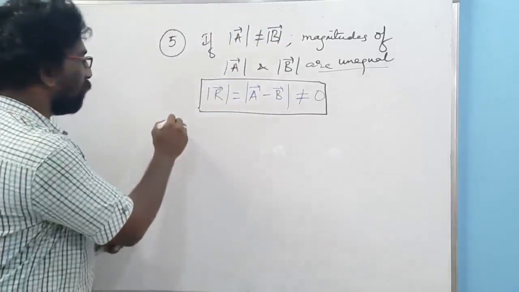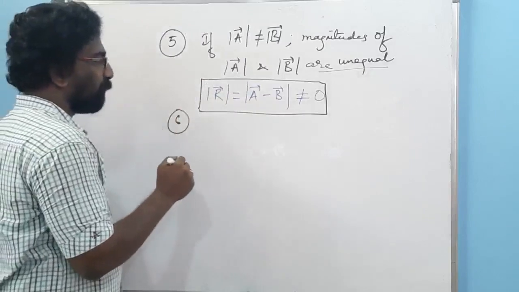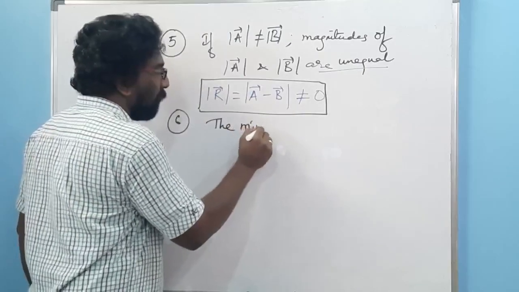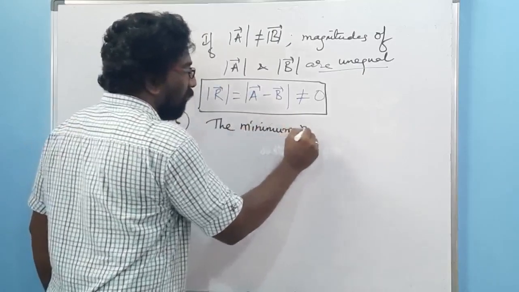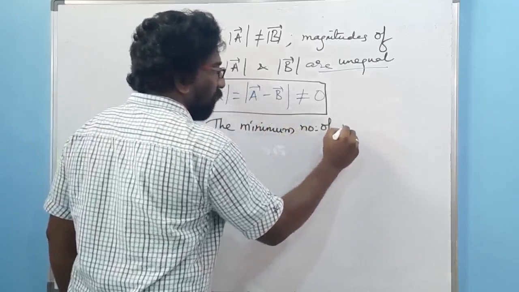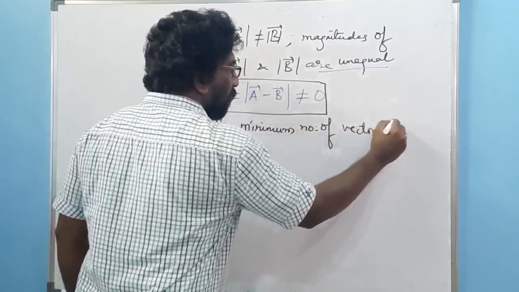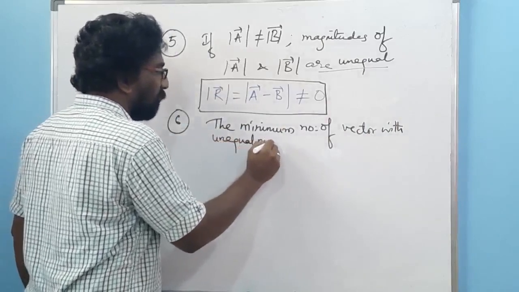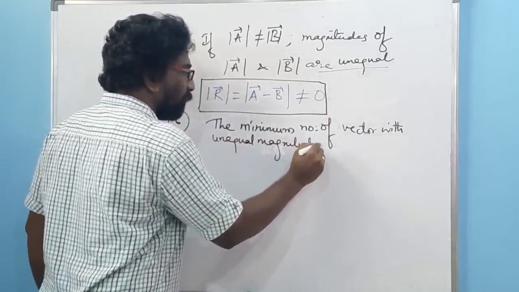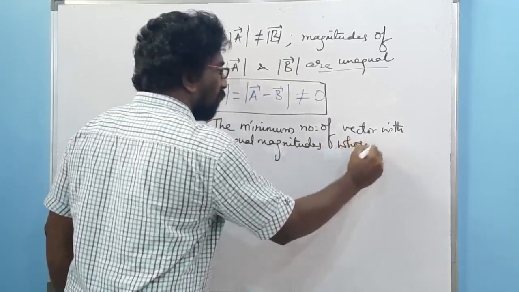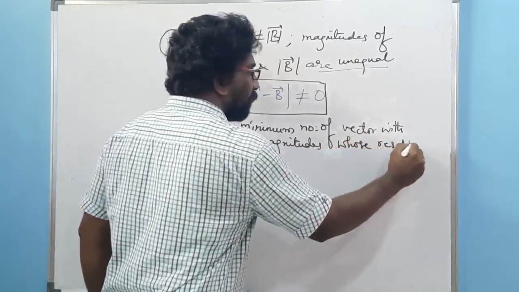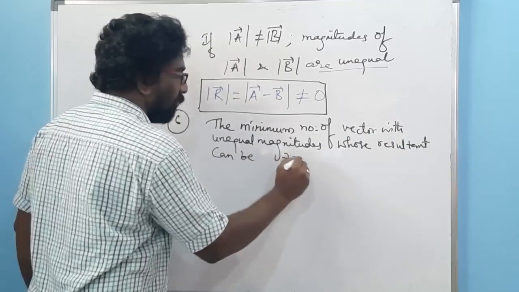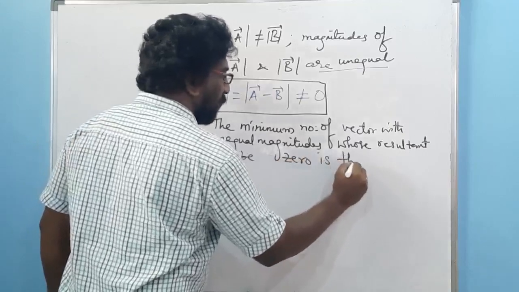Next, sixth point. The minimum number of vectors with unequal magnitudes whose resultant can be 0 is 3.